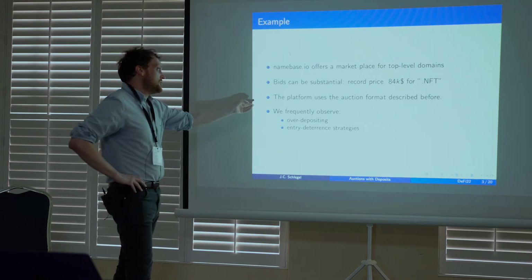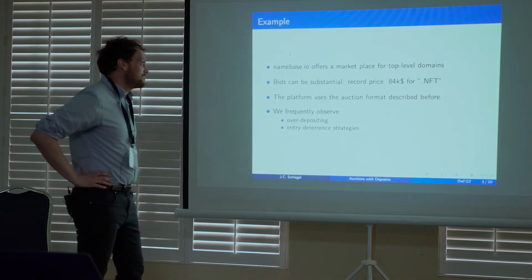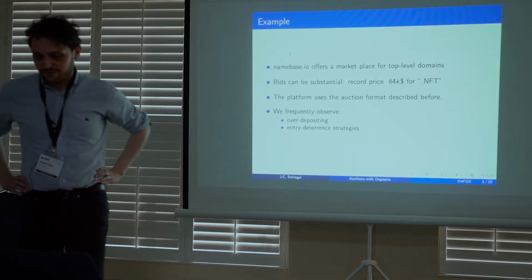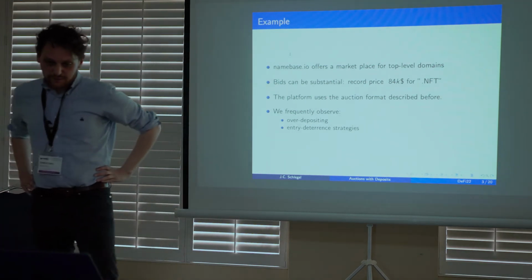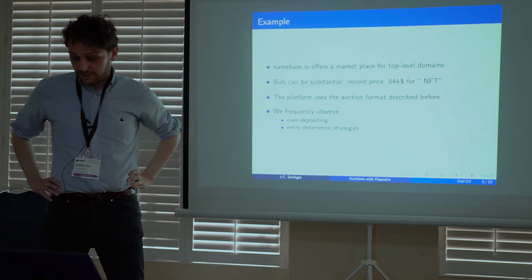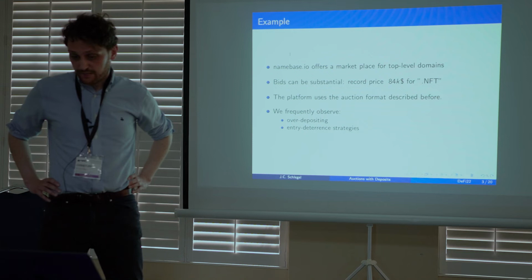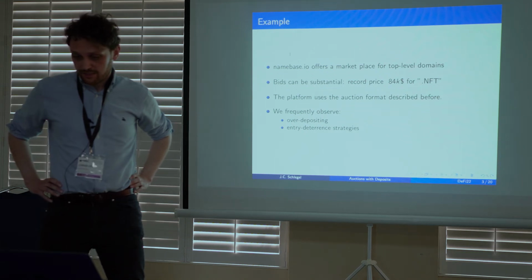Bids could be substantial. As usual, the most expensive item on namebase.io is .nft. The domain goes up to $84,000 US in value for this particular domain name. That is, I think, the record.